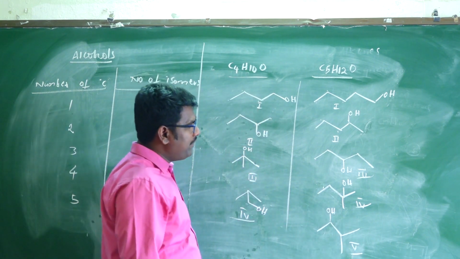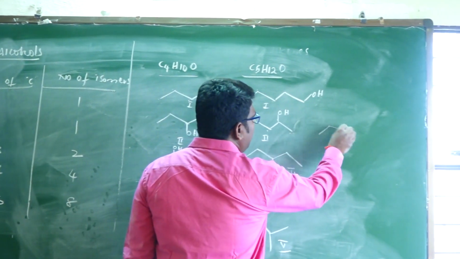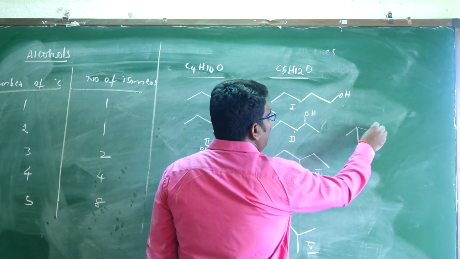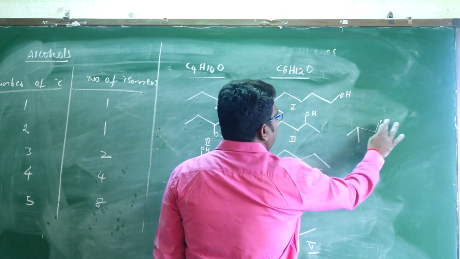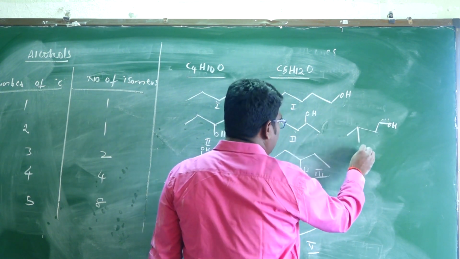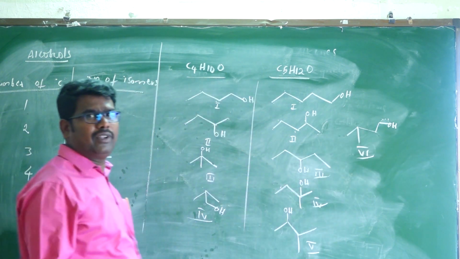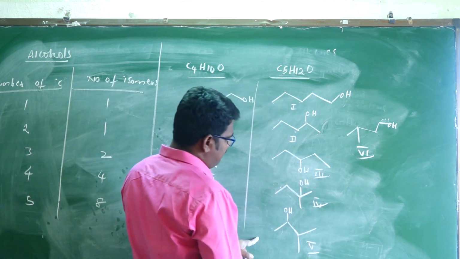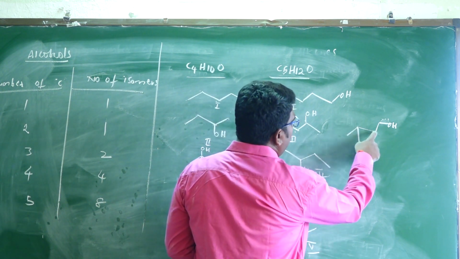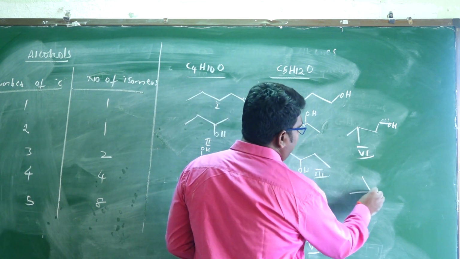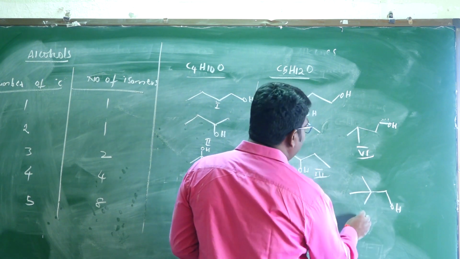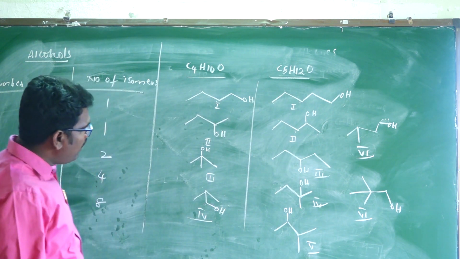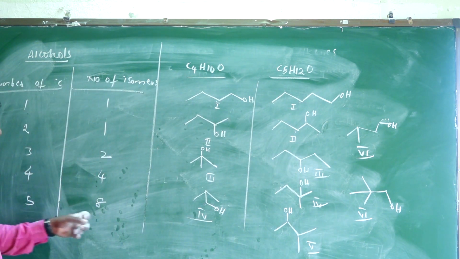What about the 6th? And next the 6th one is, if you draw the 3, 1, 2, 3, 4, 1, 2, 3, 4. 5. Is this also different or not? 6. Okay. And next, what about the next one? 1, 2, 3, 4, 5. Is this also different or not? So 7. And one more, how many isomers? 8.